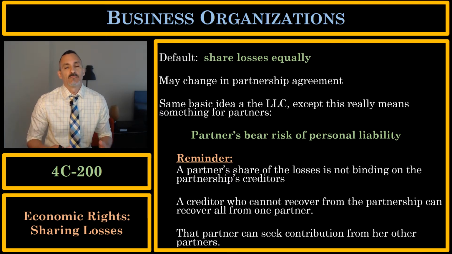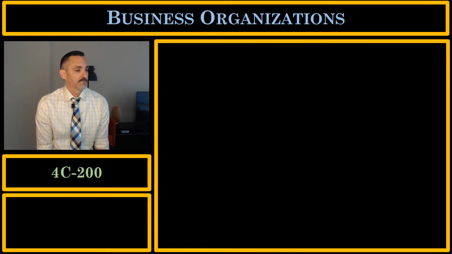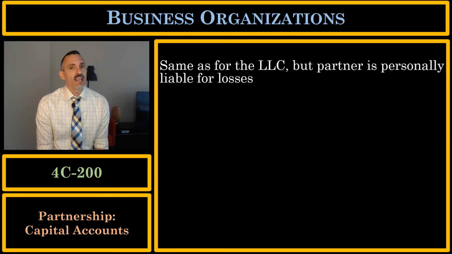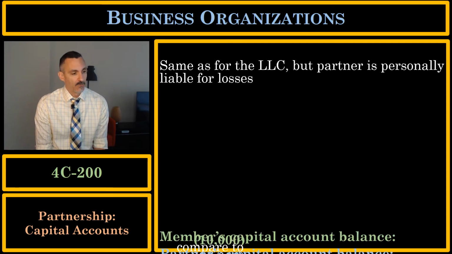Once I am liable and there's a judgment against me for that $100,000, I can seek contribution from my other partners, but that doesn't bind the creditor. The creditor is entitled to the entire $100,000 from me. All right, let's talk about partnership capital accounts. It's the same as what we discussed in the LLC with respect to capital accounts, but capital accounts mean something here because if your capital account is in the negative and it's a partnership, you are personally liable for that amount.